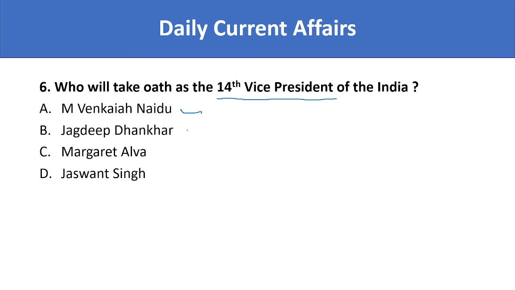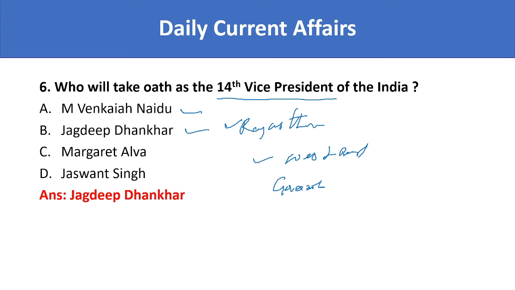So Jagdeep Dhankar will be the 14th Vice President of India. He is from Rajasthan. Prior to this, he was the Governor of West Bengal. The state is important, and so is his position prior to Vice President. The right answer is Jagdeep Dhankar.